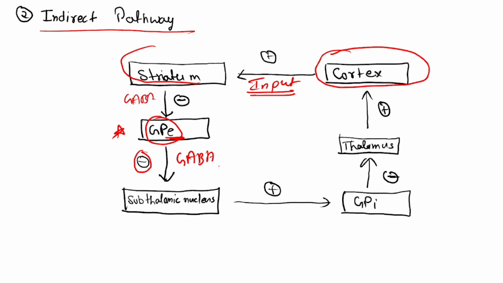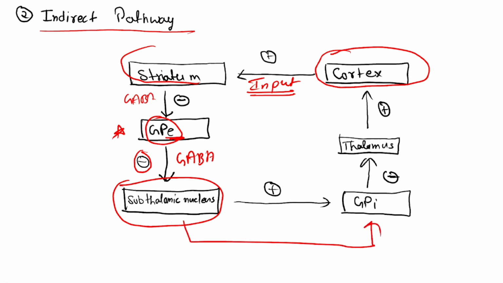Okay? So if the globus pallidus externus is inhibited, how could it inhibit the subthalamic nucleus? So the subthalamic nucleus is free to excite the GPI because it has glutamate, because the neurons between the subthalamic nucleus and GPI are glutamatergic neurons.